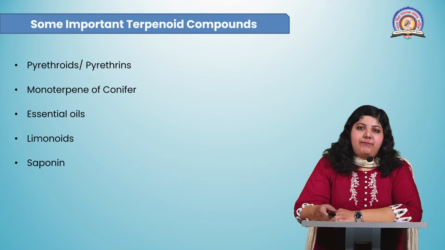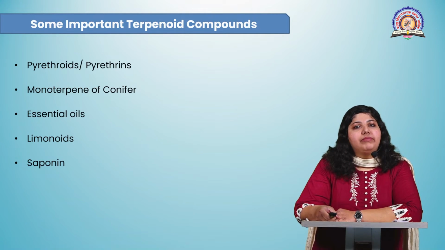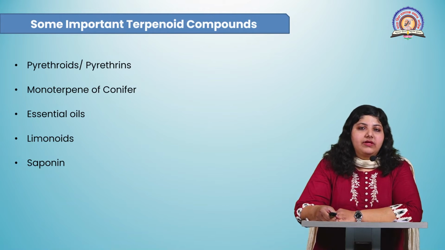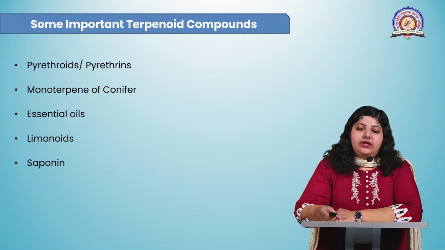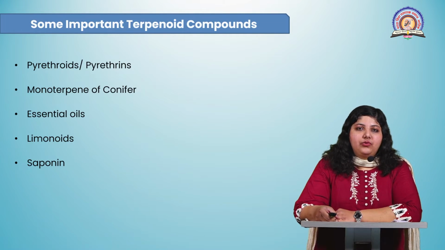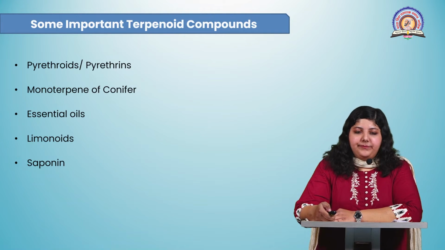Next group is saponin. Saponin is a compound which has soap-like properties. This saponin is useful in the preparation of natural soaps. Now, saponin is widely found in the Retha plant and it is used as a natural soap-like agent.